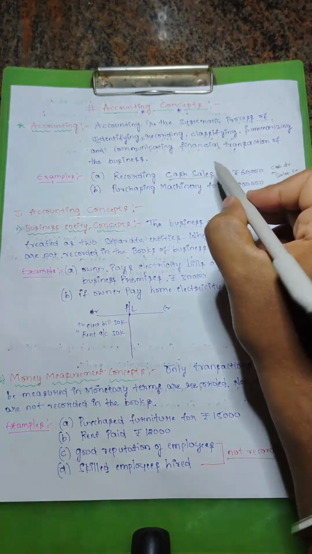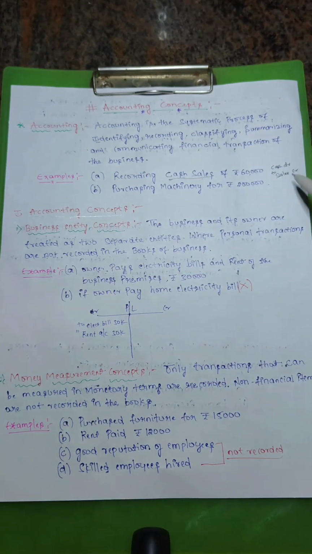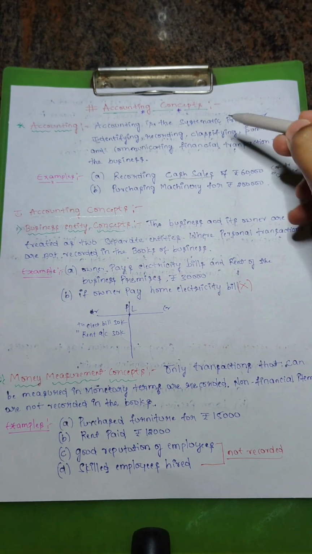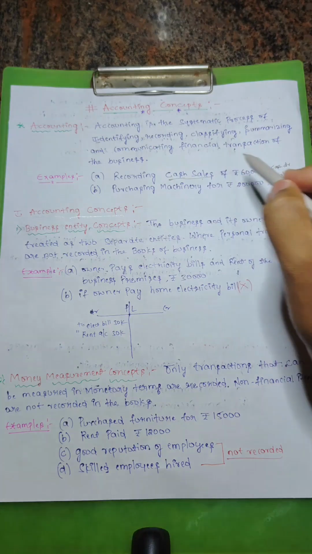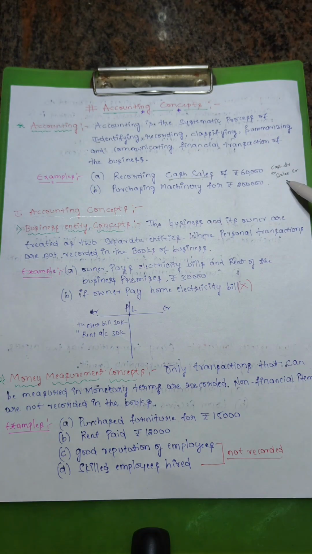So we have identified there is a sale. We are recording it by passing 2 entries, and we classified one as an asset, another as an income, and we are communicating the financial transactions.